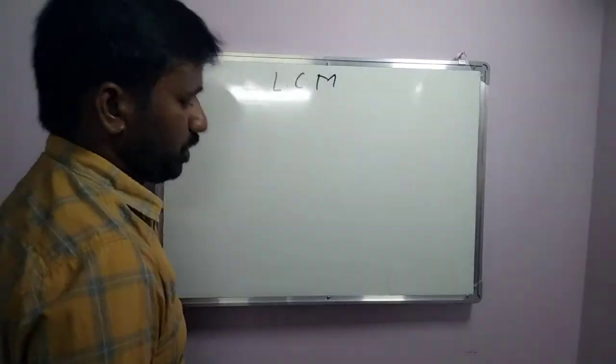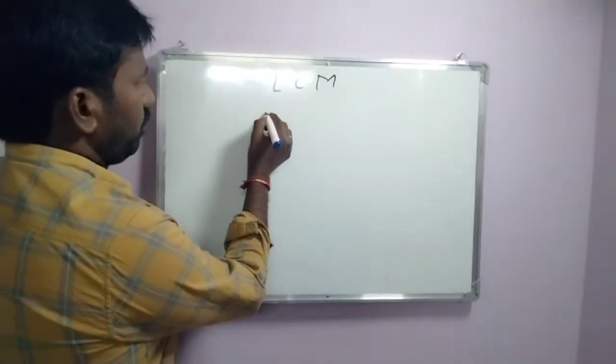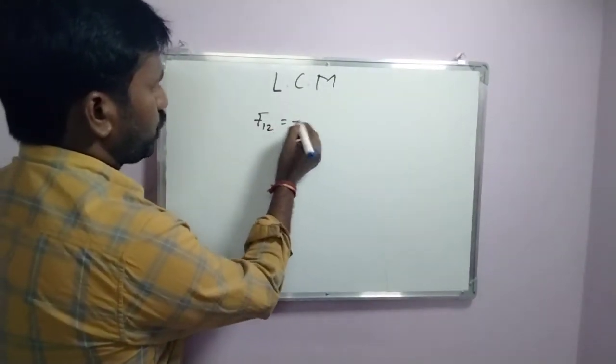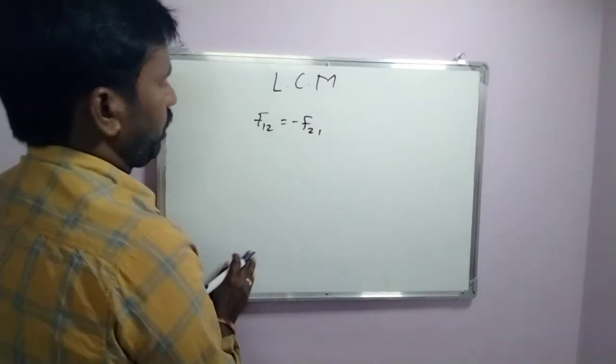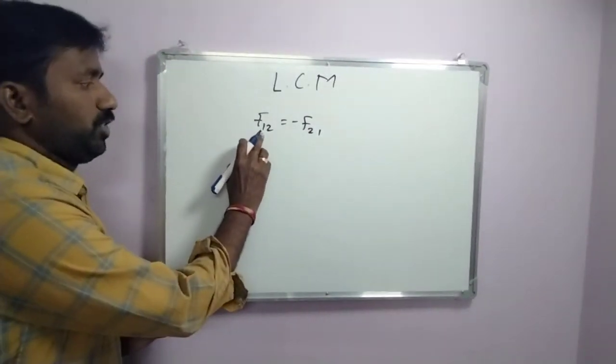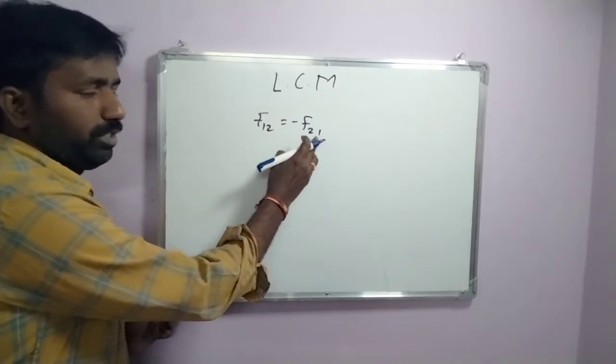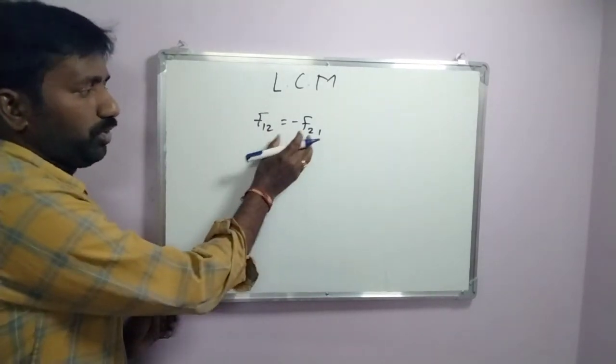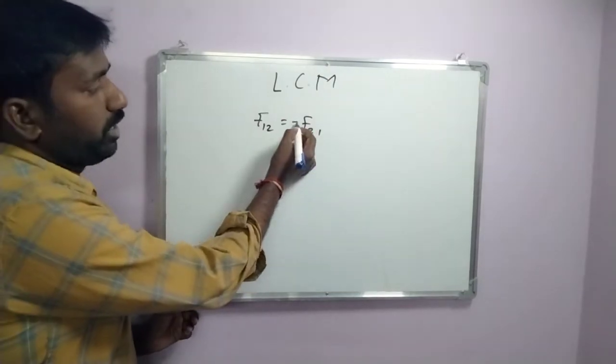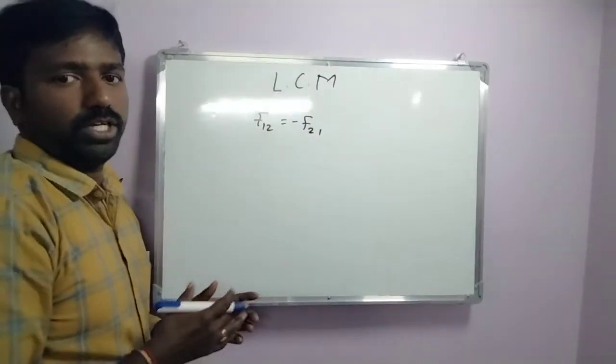According to Newton's third law, F12 is equal to minus F21. So the force acting on the first body by the second body is equal to the force acting on the second body by the first body. So F12 is equal to minus F21, but the negative sign tells us that both are in opposite directions.